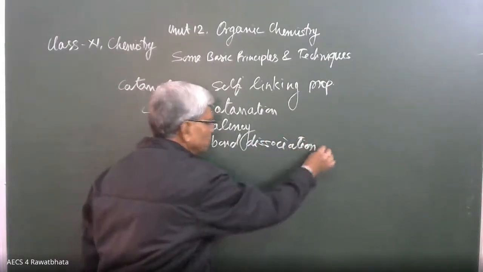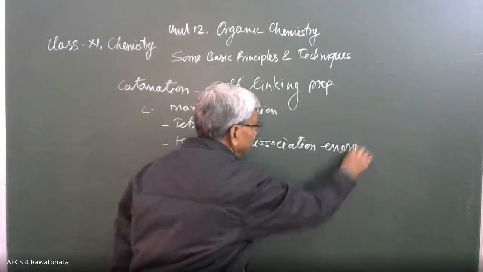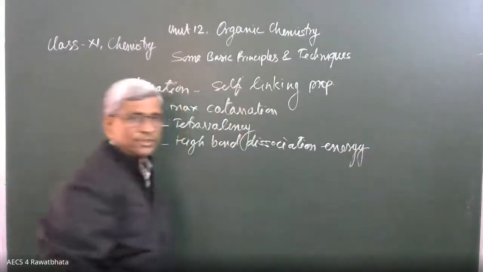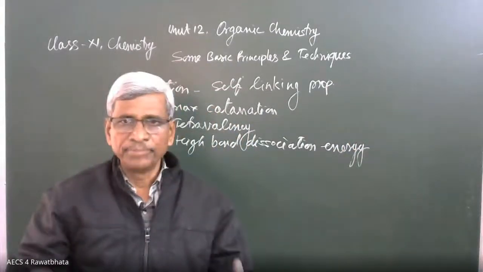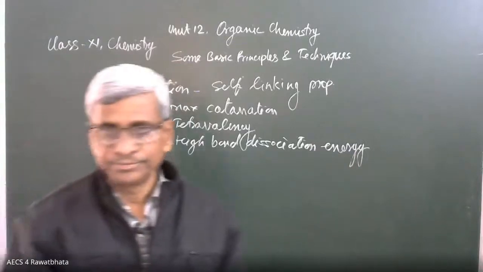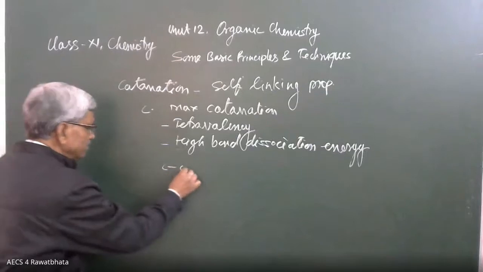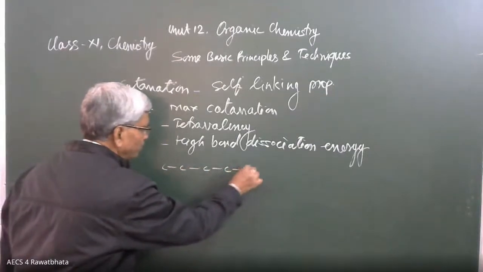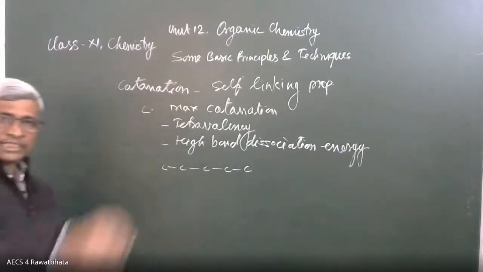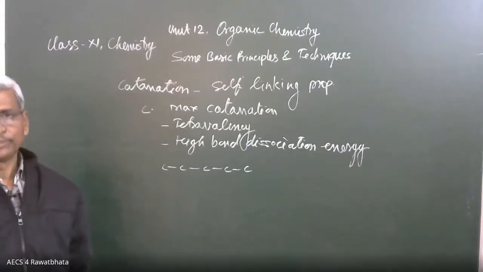High bond dissociation energy. Because of these reasons, carbon has the maximum catenation property. The carbon can join in a straight manner like this to form a long chain. This is the one property.